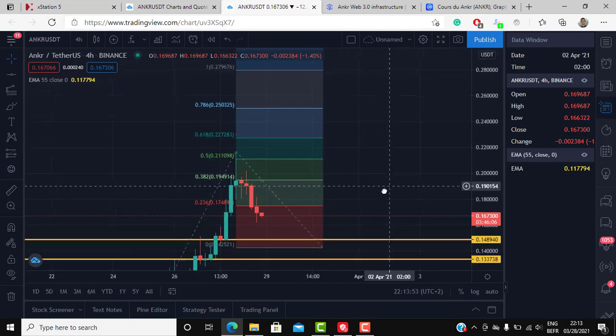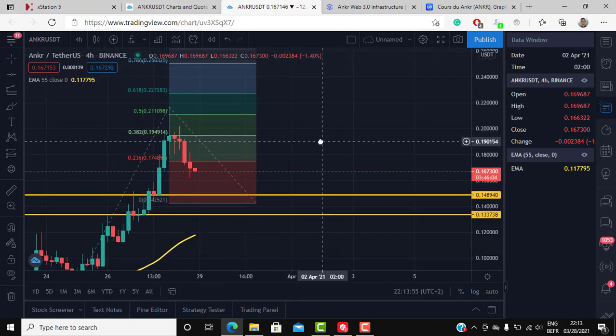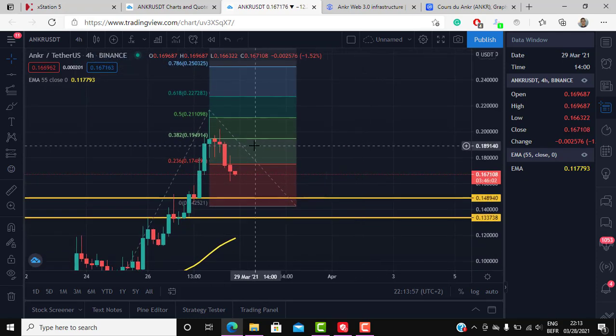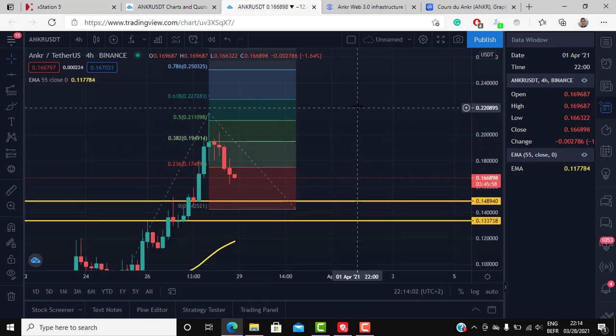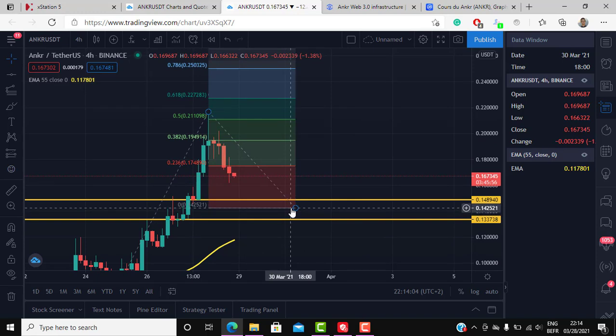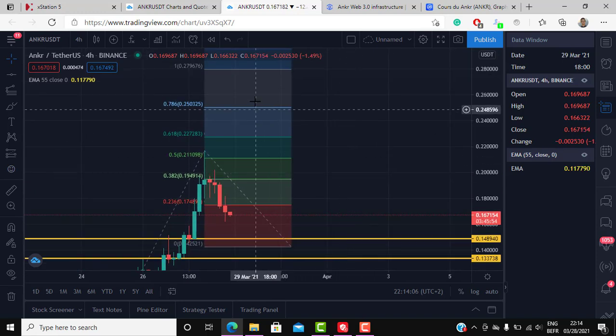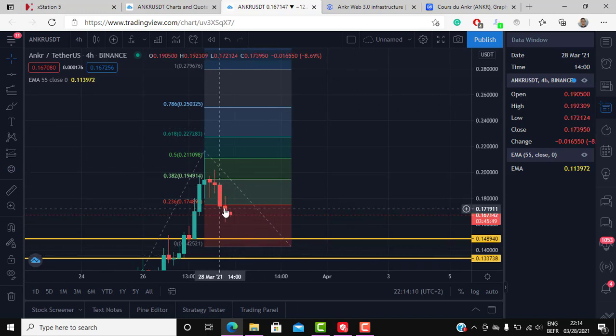So this was it, guys. This was a quick overview of ANKR USDT. We did the technical analysis, and we do have this target of 0.25. If we do correct back all the way here to around 0.14, we could have the next big move up to around 0.25. So these are the two targets to watch.